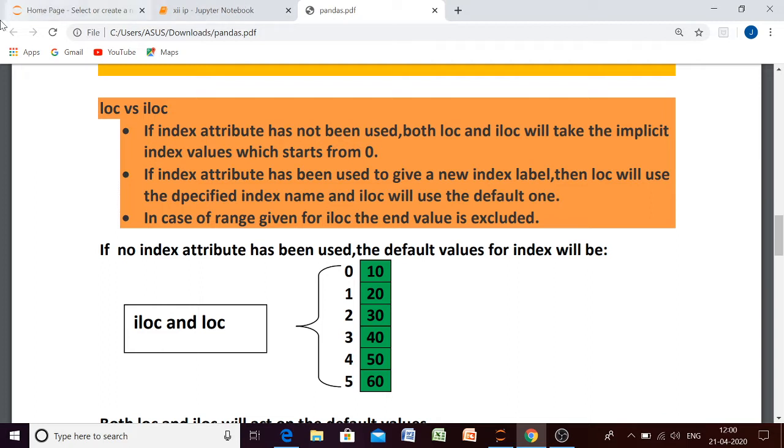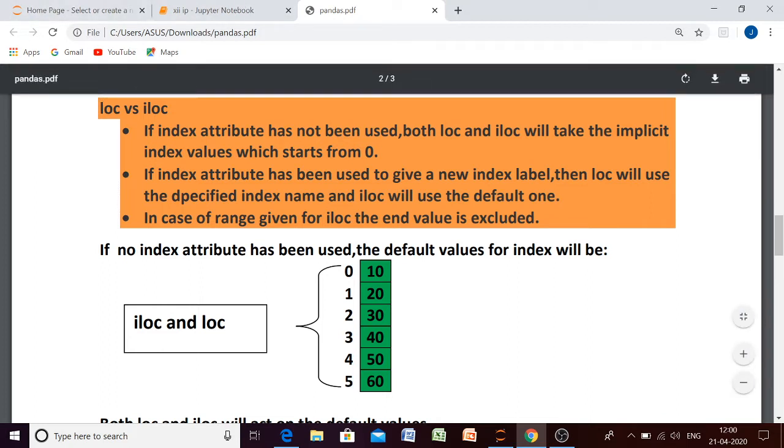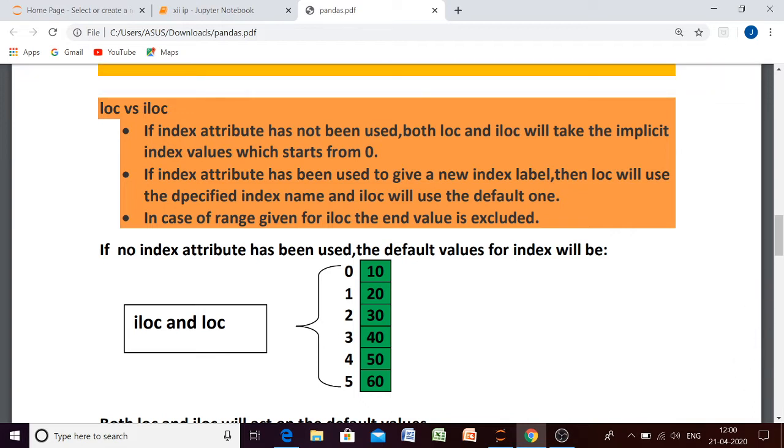Okay. So LOC versus ILOC. Let us keep a few things in our mind, beta. First thing, if the index attribute has not been used. Okay, in case of a numpy array we were not using any index attribute. So to create a series, if we have not used any index attribute, then both LOC and ILOC will take the implicit index values which start from 0. This is the first point.